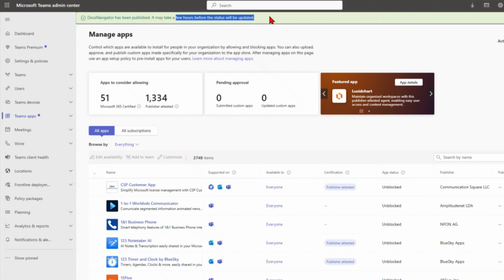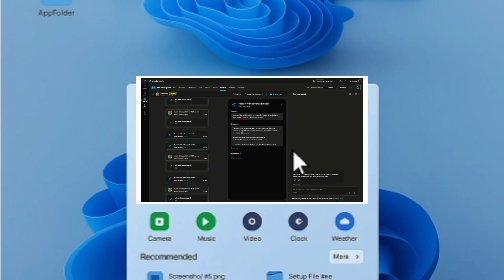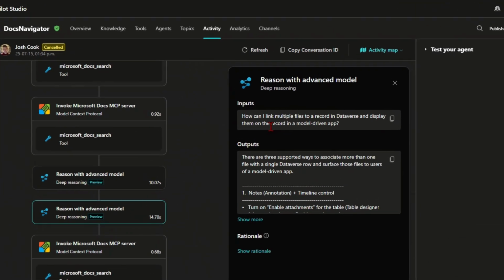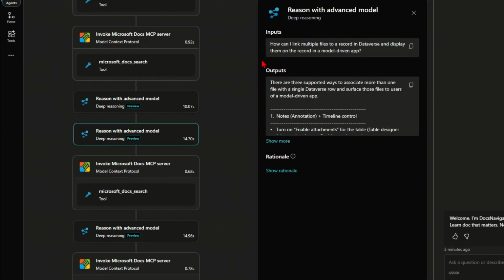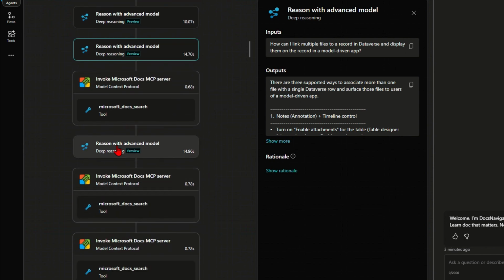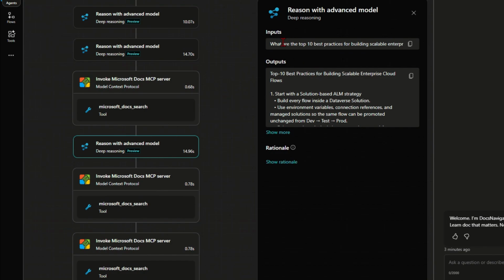I wanted to show everyone the reasoning model that we enabled in the settings. If I go back to Copilot Studio and click on the activity tab, we can see that my query or my question doesn't really say think or use the reasoning model, but the Copilot Studio agent just knows when to use that thinking model to come up with the best answer possible. We can see that down here. If I scroll down, we see this just happened many times.